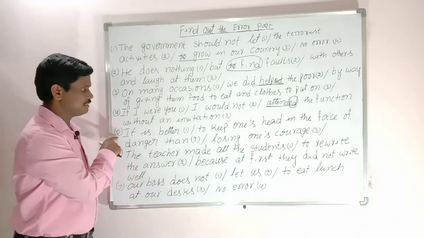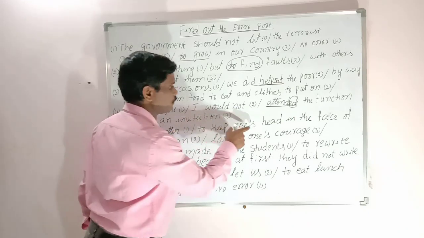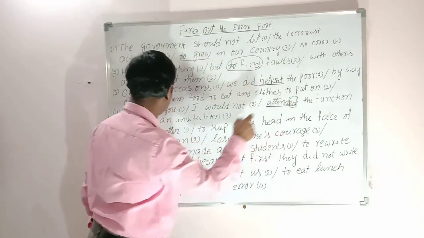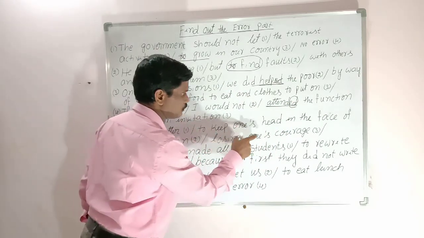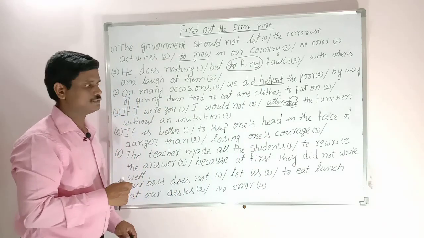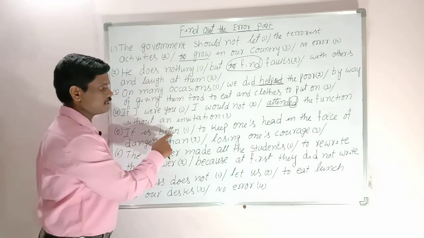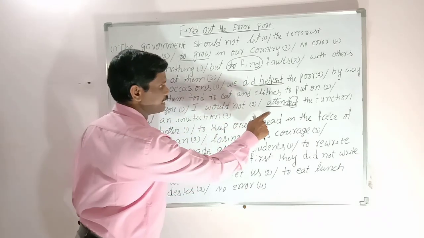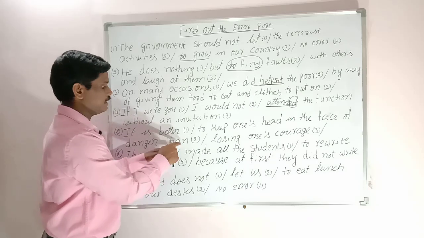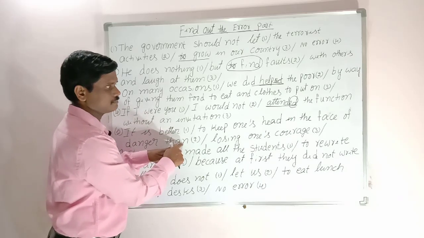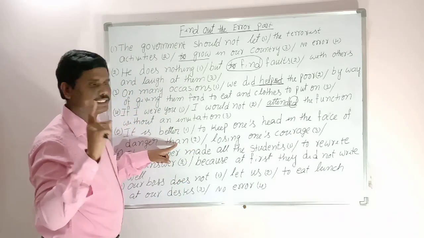Now let us see the next sentence. It is better to keep one's head in the face of danger than losing one's courage. No error. So the correct answer, let us see. It is better to keep one's head in the face of danger than. Here, I told you, but, than, except.